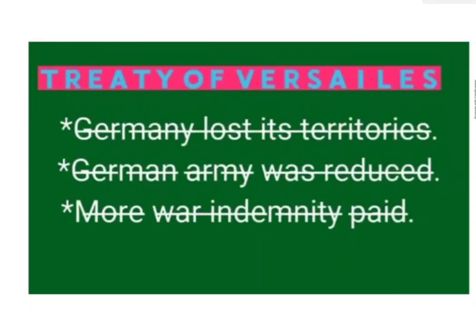Germany lost its territories. After the completion of the World War, the German side failed. The Central Powers got defeated by the Allied Powers. So Germany alone signed the Treaty of Versailles. As per the Treaty of Versailles, Germany lost its territories. Second point, the German army was reduced, army as well as navy, totally reduced. Then, Germany has to pay more war indemnity.